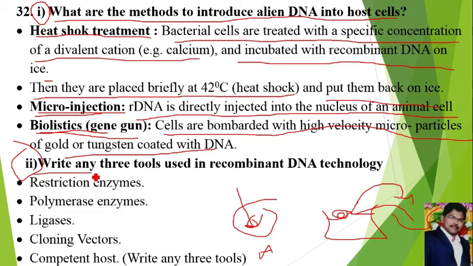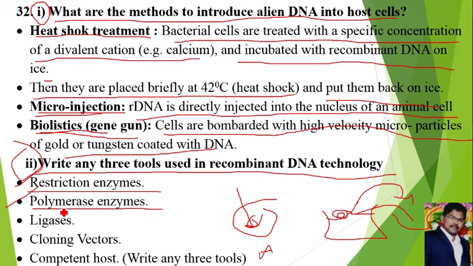Next, the second part: write any 3 tools used in recombinant DNA technology. In recombinant DNA technology, we can use different types of tools. Number 1 is restriction enzymes, which are used to cut DNA molecules at specific sites. Polymerase enzymes are used for the polymerization of nucleic acids; DNA polymerase will form new DNA, RNA polymerase will form new RNA.